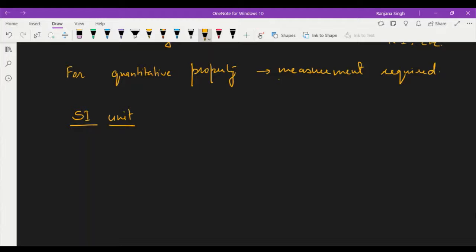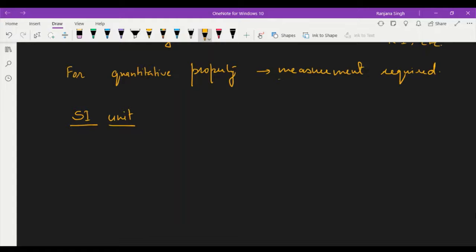But there is some basic unit. These are the units which are required to express any quantity. The SI units are some basic units which were decided in the 11th General Conference on Weight and Measurement, the International Conference on Weight and Measurement.